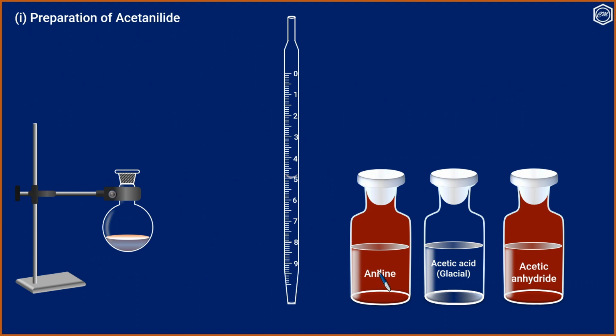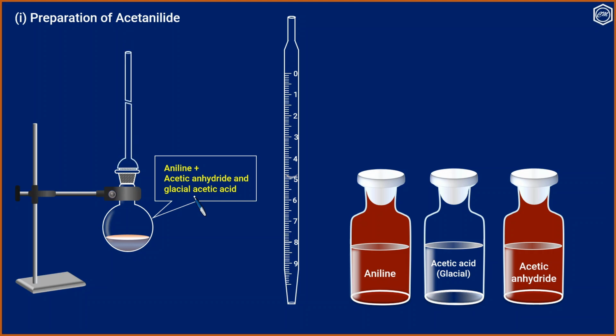Take about 5 ml of aniline in a 100 ml round bottomed flask and add the acetylating mixture containing 5 ml acetic anhydride and 5 ml glacial acetic acid to it. So, aniline plus acetic anhydride and glacial acetic acid.